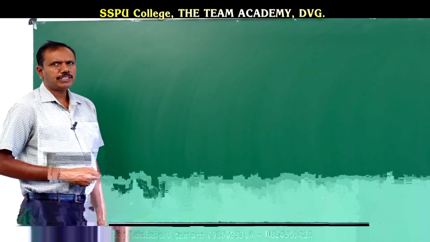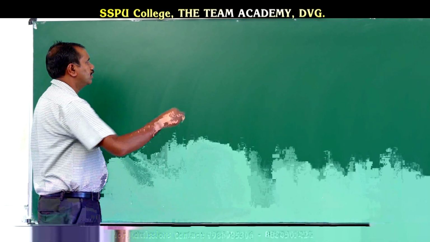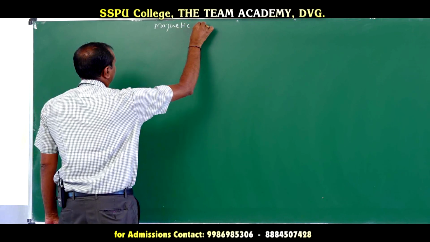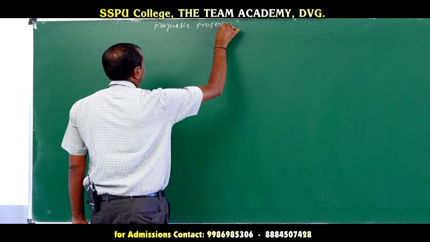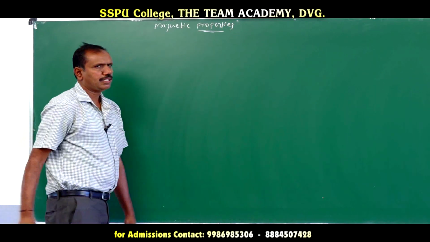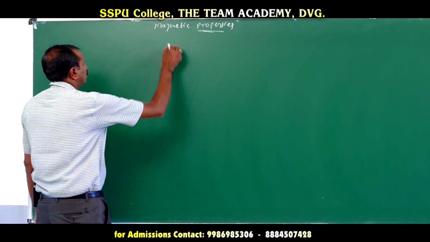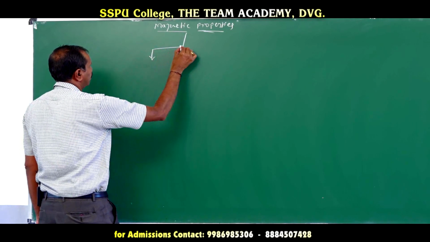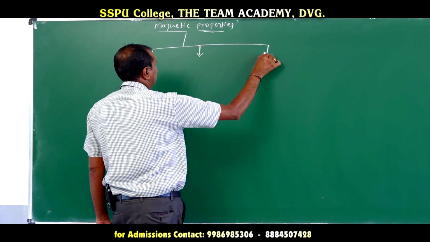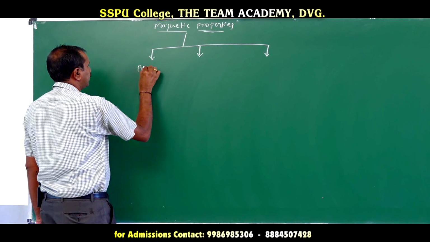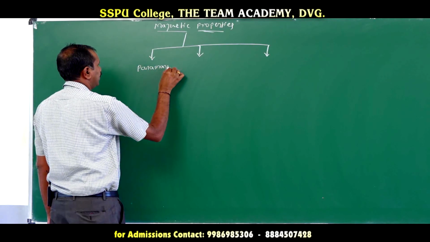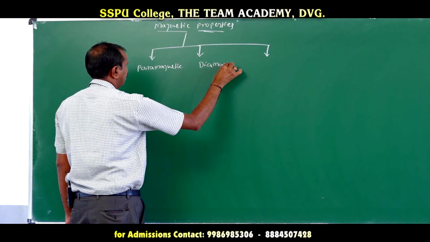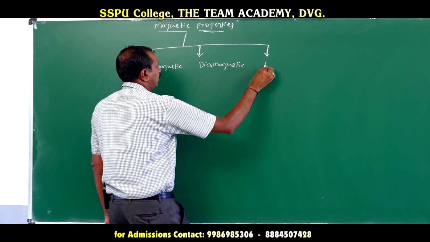Okay, dear students, today we will discuss the magnetic properties in case of 3d series elements, or d-block elements. So, we know that the magnetic properties are of three types: one is paramagnetic, second one is diamagnetic, and ferromagnetic.